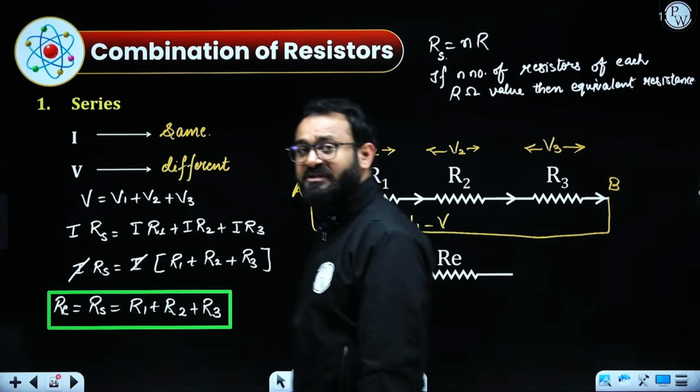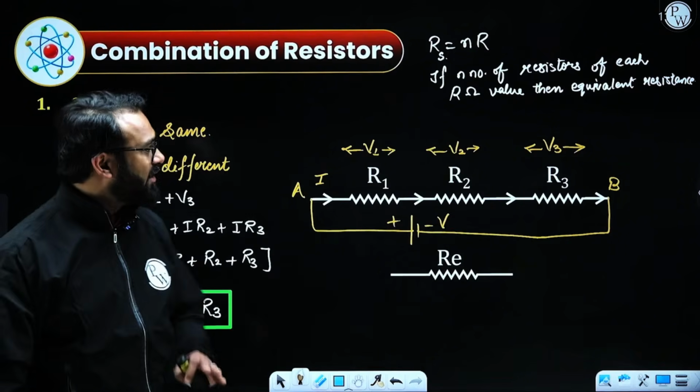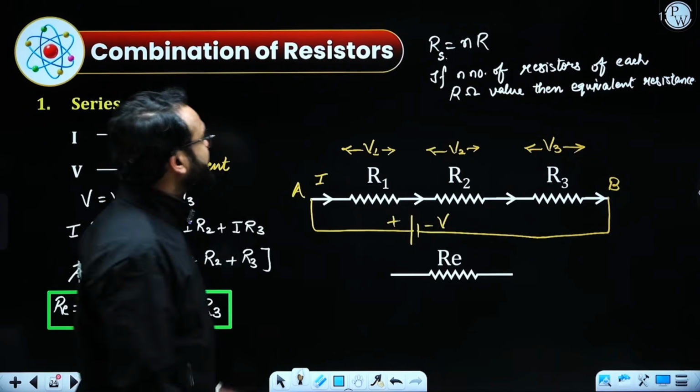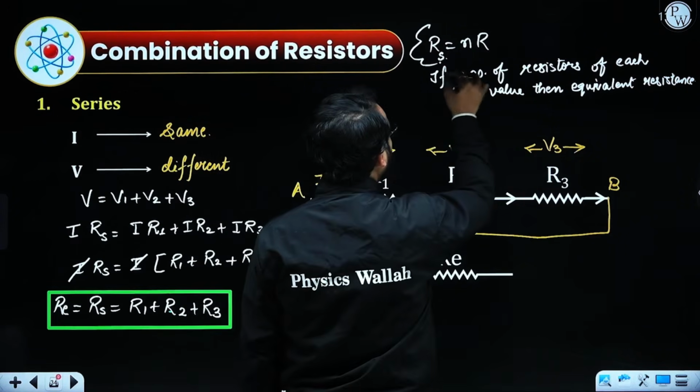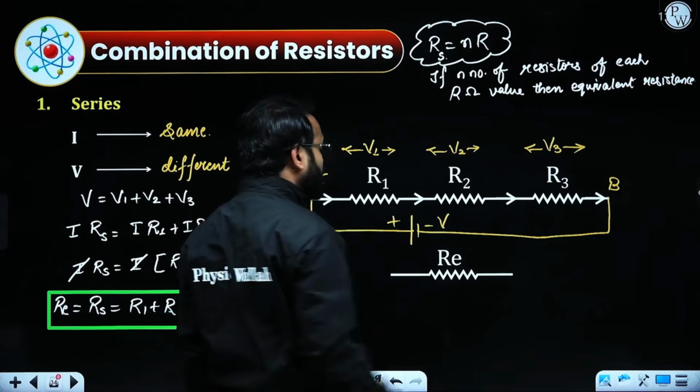If n number of resistors are connected in series, all having R ohm value, then the equivalent resistance, Rs or R equivalent, equals n into R.